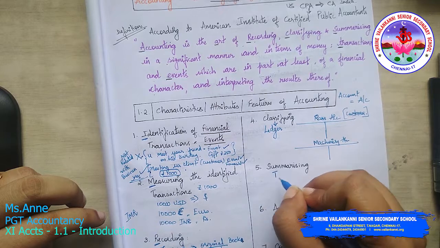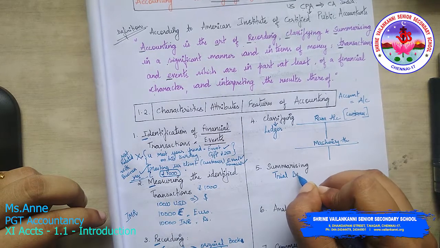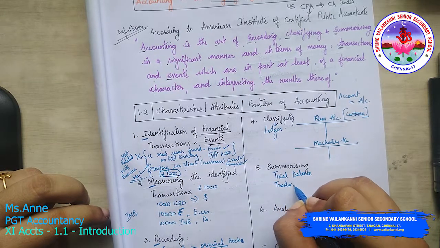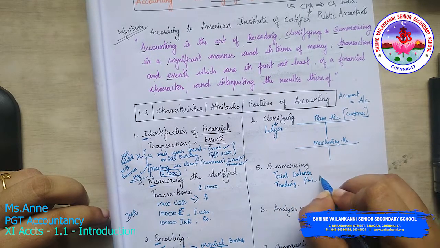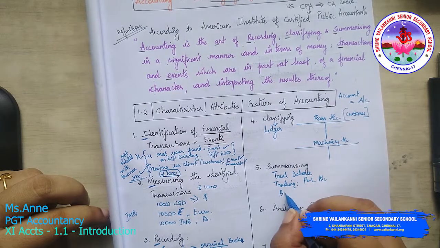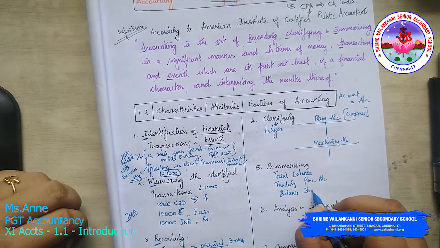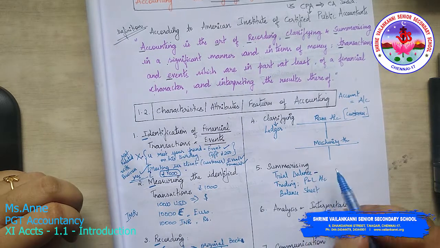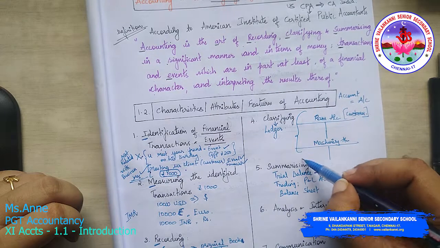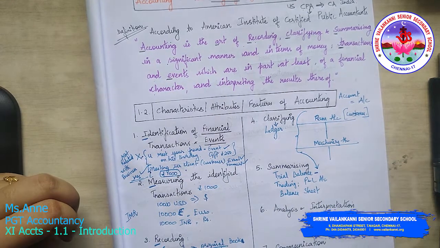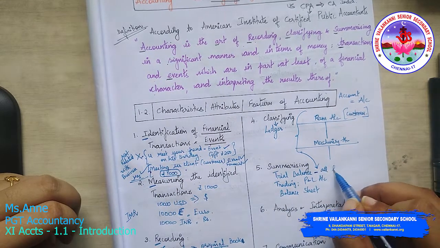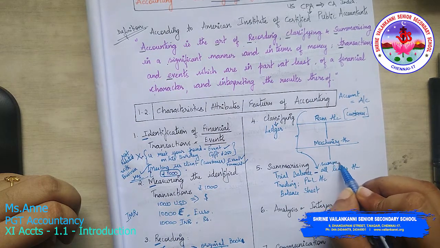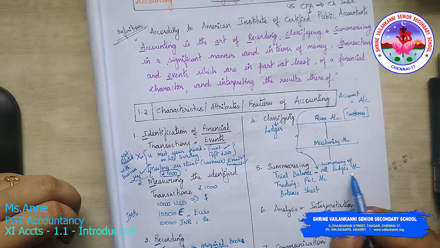Summarizing means preparation of trial balance, trading, P&L account, as well as balance sheet. Trial balance is a summary of all the ledger accounts.